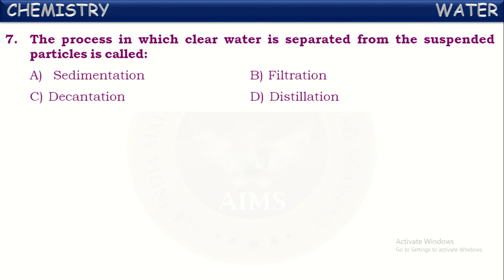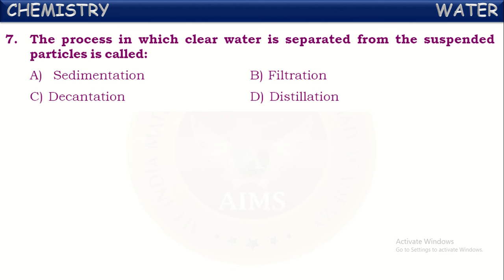Next. The process in which clear water is separated from the suspended particles is called. So, as we said in the previous case, if we take impure water and allow that water to settle for a few minutes without disturbance, all the suspended particles will settle down. Clear water will be above.